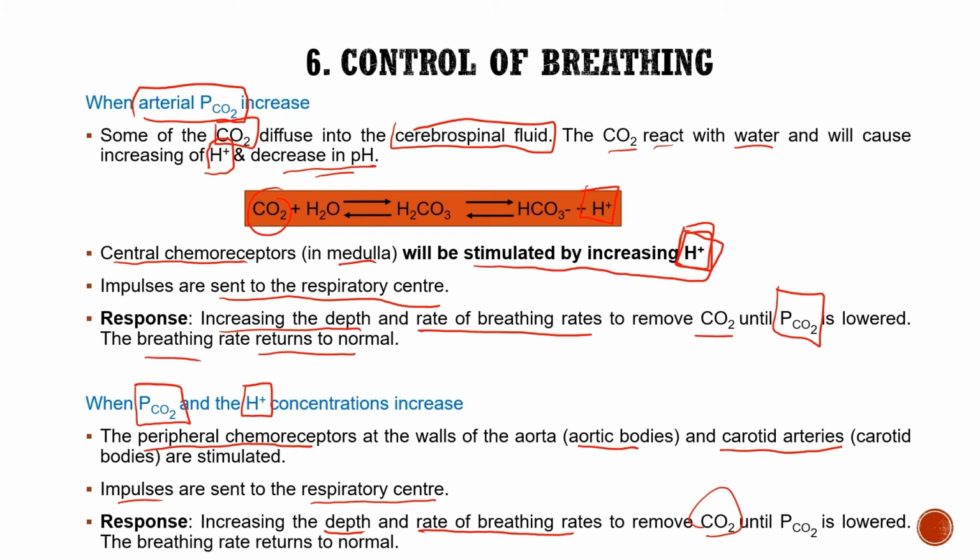Then breathing rate will return back to normal. So remember, we have central chemoreceptor and peripheral chemoreceptor. First, when the partial pressure of carbon dioxide increases, and another one is when both the CO2 ratio and H plus concentration increase.